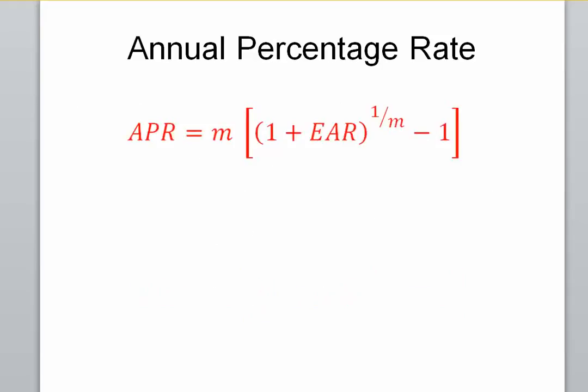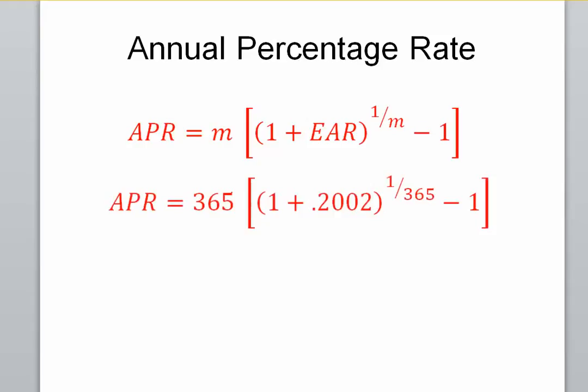To use the formula, we'll go ahead and substitute in for our M, our compounding frequency, which in our case was 365 days. Our EAR for our credit card offer was, recall, 0.2002 or 20.02%. We'll take that to the 1 over 365 power. We'll subtract 1, and in doing so we would get 0.1825, or an APR of